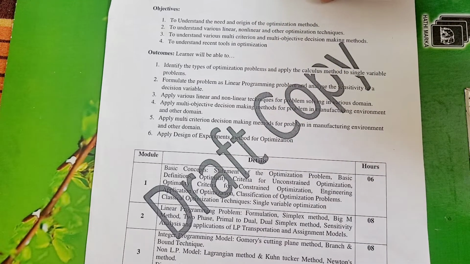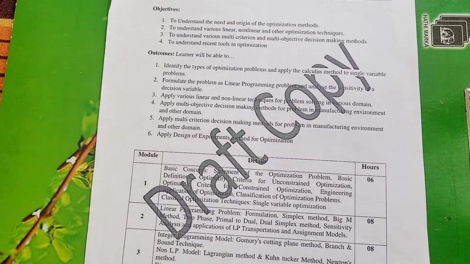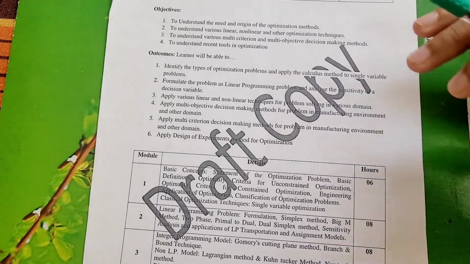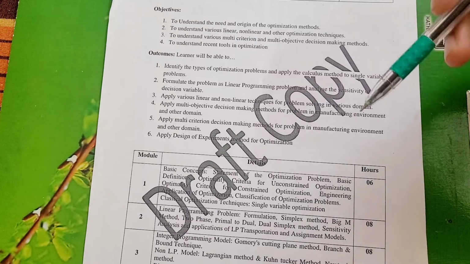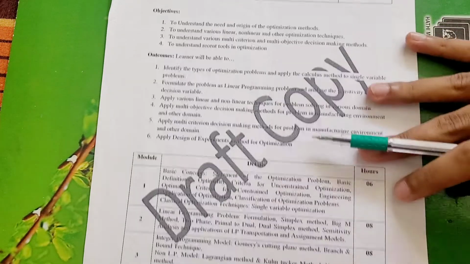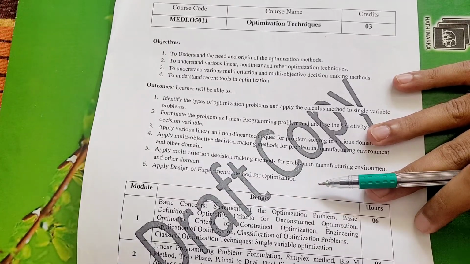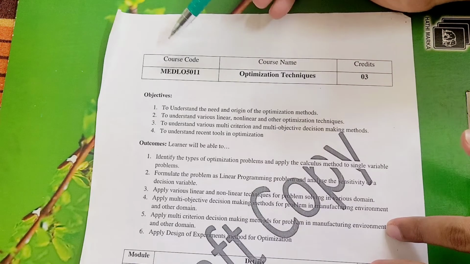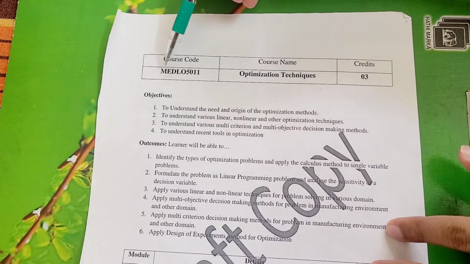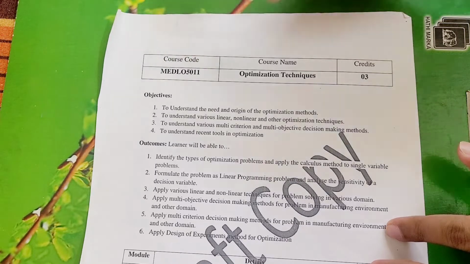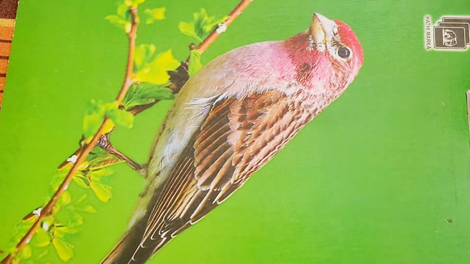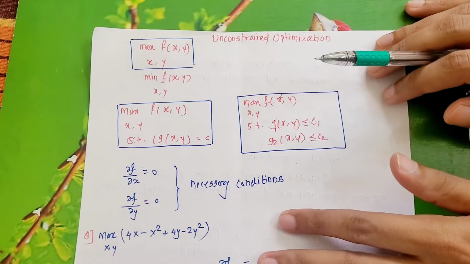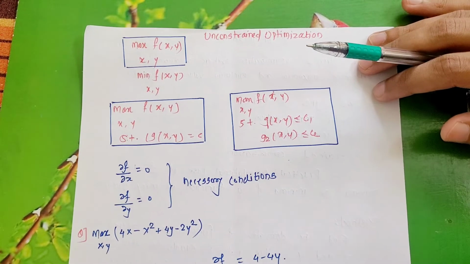So let's see, for unconstrained optimization we will take one or two numericals, and in the same numericals we will see what the various criteria for unconstrained optimization are. This subject is of mechanical engineering, for semester 5. You can see here, for 5th sem it is there, and the course code is MEDLO 5011. Okay, so in unconstrained optimization, these are some notes with me.